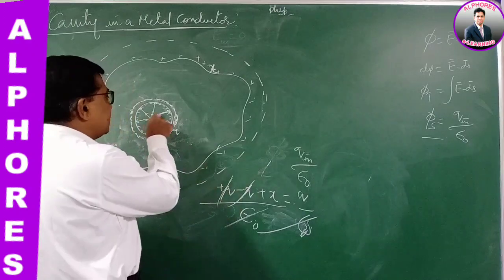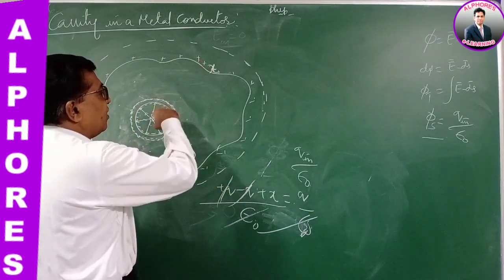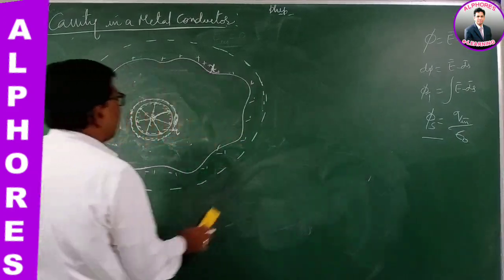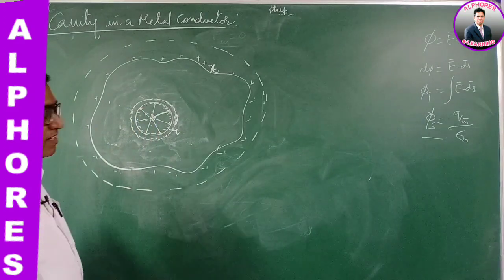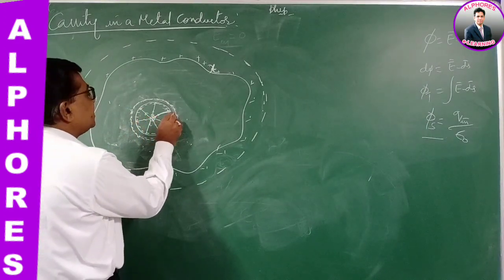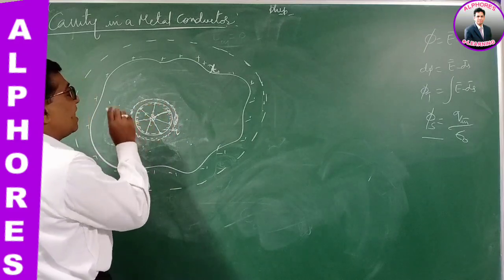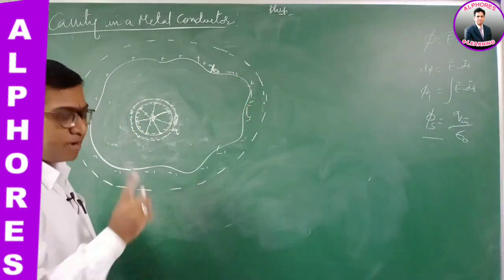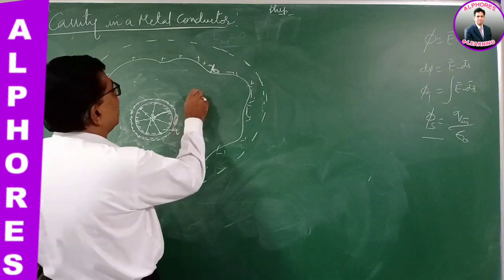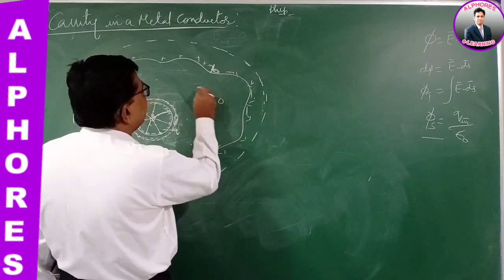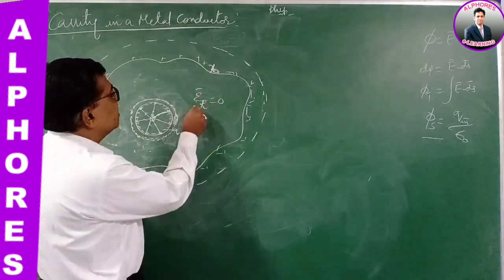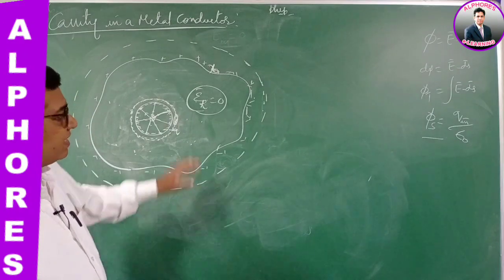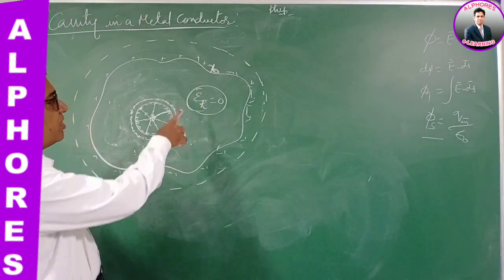So plus q and minus q cancel, and all the charge appears on the outer surface. So whenever a charge is placed at the center of the cavity, an equal and opposite charge is induced on the inner surface of the cavity, and an equal positive charge is induced on the outer surface of the metal body. But at any point inside the metal, the net resultant electric field is 0. There will exist no flux and no charge at any point in the metal body of the conductor. The electric field strength will be 0 inside.